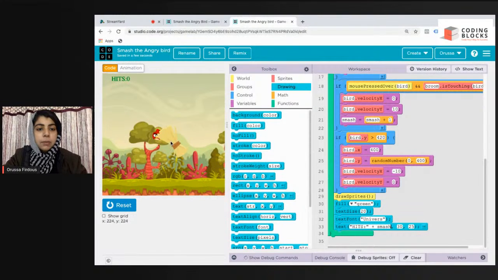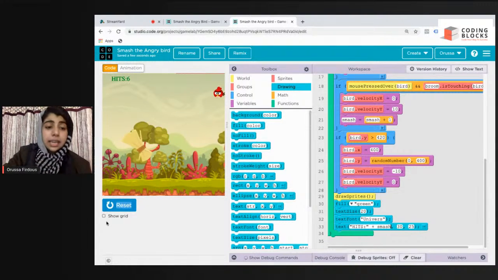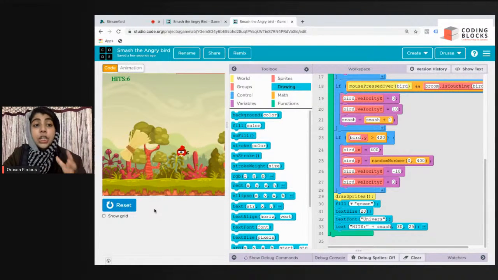Now I'm going to smash my angry bird with the help of my broom. You see it added 4 to it. Again, if I try to smash my angry bird, it says 6. This problem is coming due to frames, and a few microseconds here and there.